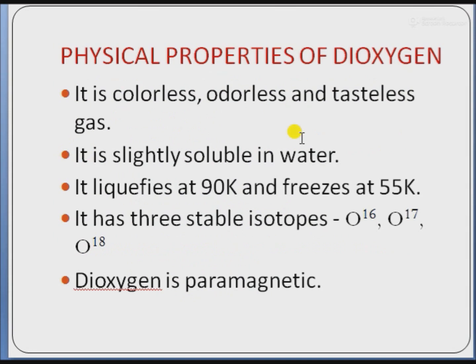Next is the physical properties of dioxygen. Dioxygen is colorless, odorless and tasteless gas. It is slightly soluble in water. It liquefies at 90 Kelvin and freezes at 55 Kelvin. It has 3 stable isotopes: oxygen 16, oxygen 17 and oxygen 18. Isotopes are the substances or the species which have same atomic number but different mass number. Dioxygen is paramagnetic due to presence of unpaired electrons.